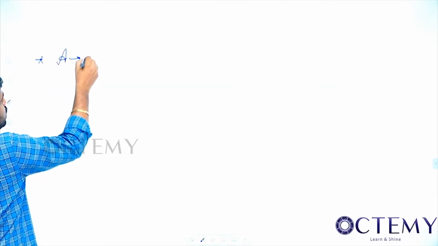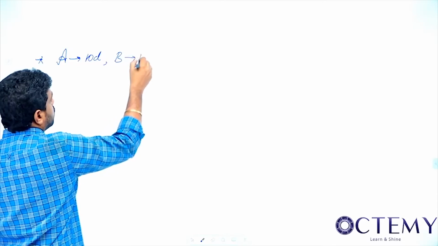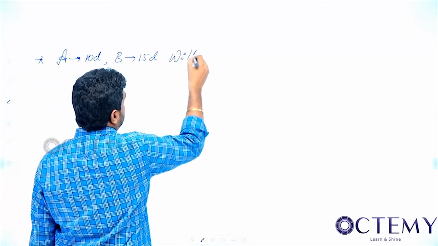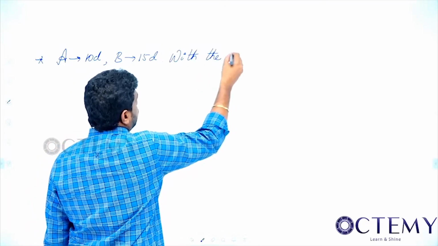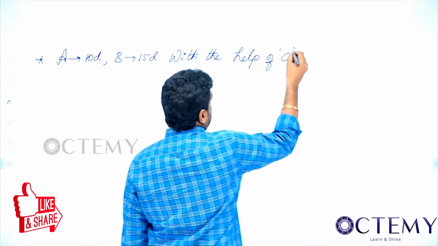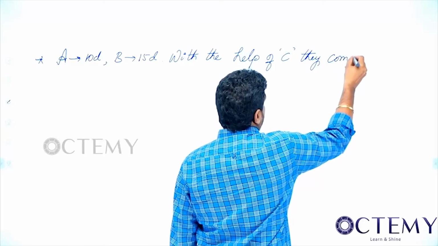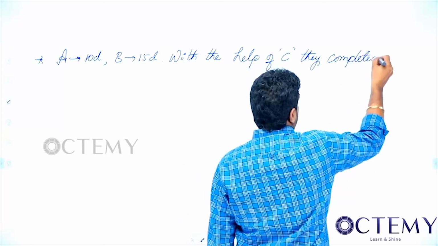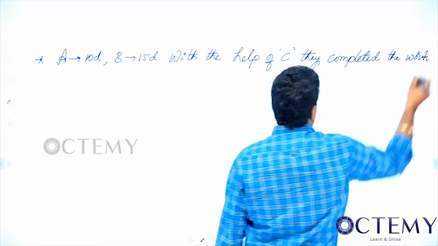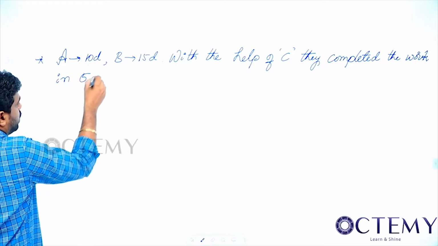A can do a work in 10 days. B can do in 15 days. With the help of C, they completed the work in 5 days.